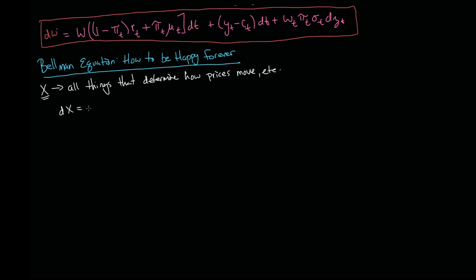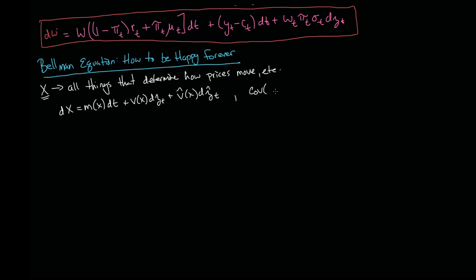And so we're going to define a stochastic process like this: m(x) dt plus v(x) dz_t plus v hat(x) dz hat_t. And we're going to stipulate that dz_t and dz hat_t are independent.